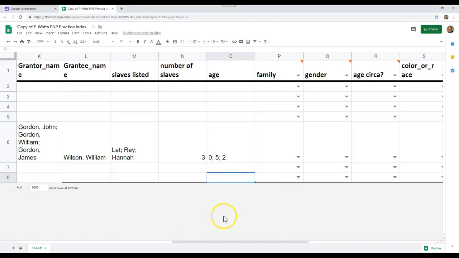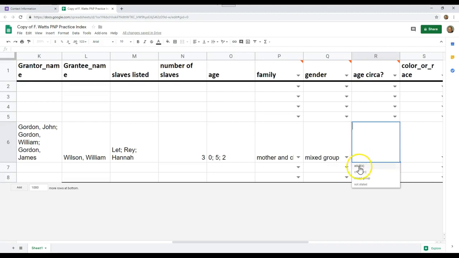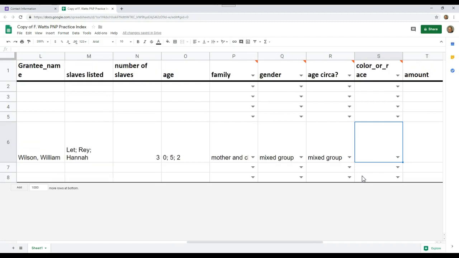On our spreadsheet, we could go through here and say, let's say this is a mother and children as an example. So we would handle that drop down. The genders here, it's a mixed group, my recollection is. And age, not all adults, not all children, it is a mixed group, because we know that from the deed, and they're listed as Negro.